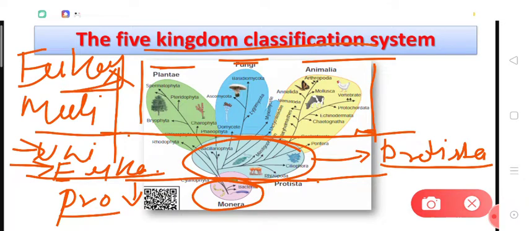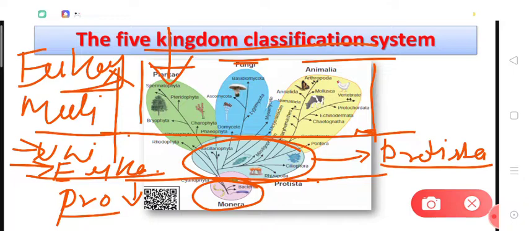So all these organisms are multicellular and eukaryotic. Now we will divide all these multicellular eukaryotic organisms on the basis of another criterion, that is the mode of nutrition. The organisms which were green or which had autotrophic mode of nutrition were given the kingdom Plantae; they were called plants.